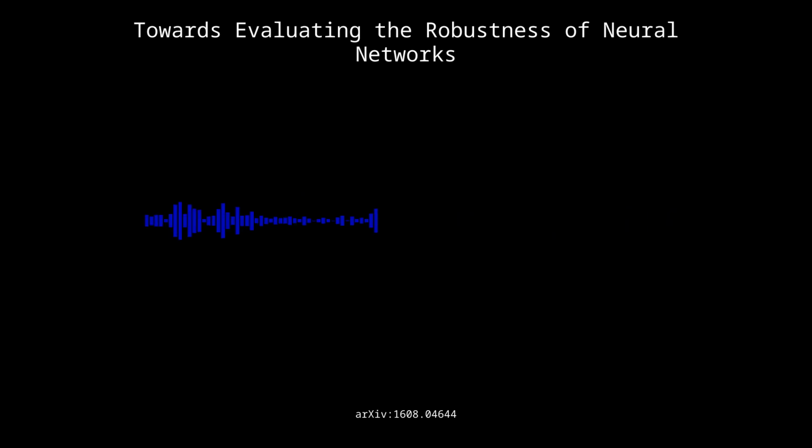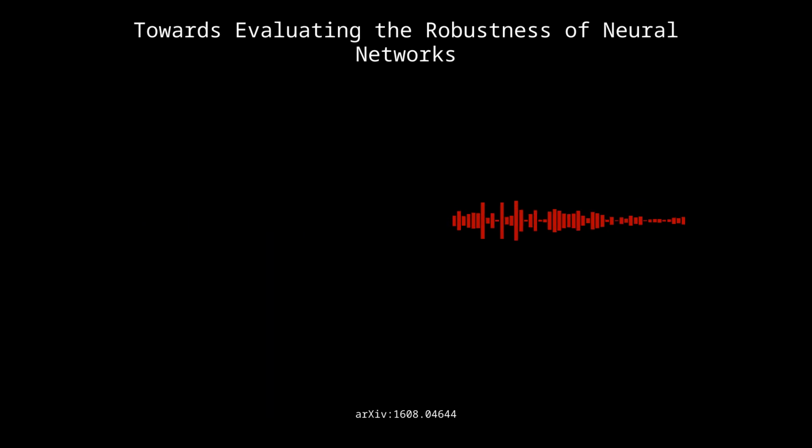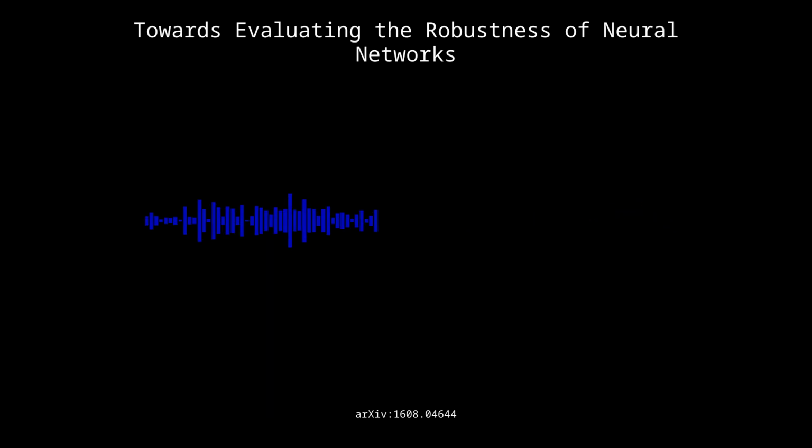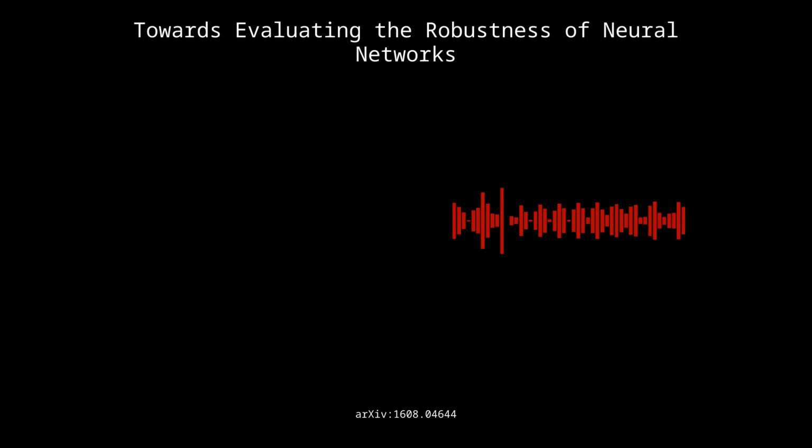But before we get into that, it's good to understand the threat model that Carlini and Wagner are talking about here. What are we assuming about these adversaries? They're working in what's called a white box scenario, which means they have full knowledge of the network's architecture and parameters. It's a worst case assumption, but it's super important for figuring out how strong any defense really is. So they know exactly how the network works, and they can use that to craft really effective attacks.